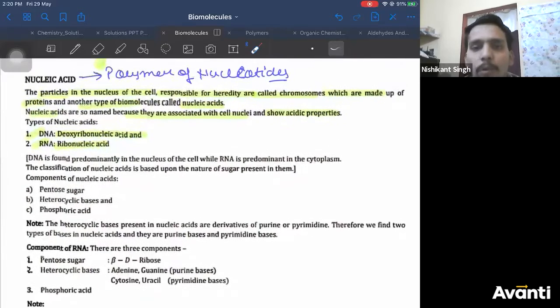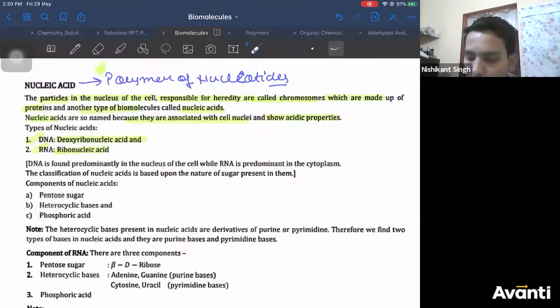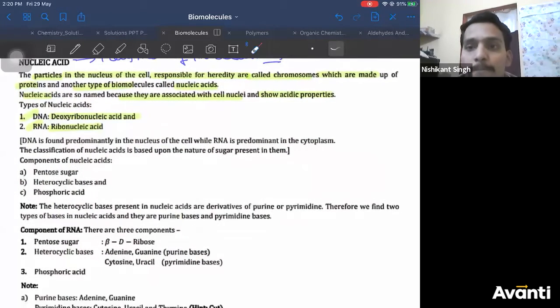Okay, where is ribosomal RNA present? Anyone? rRNA. Obviously, they're present at ribosomes. Where are ribosomes present? Yes, RER, rough endoplasmic reticulum.